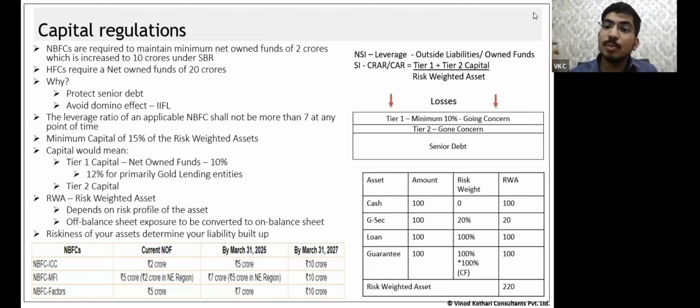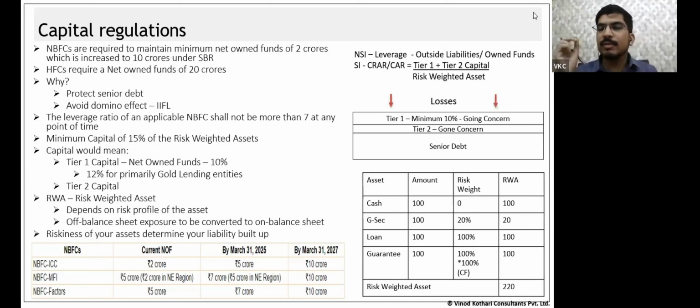However, then these losses pour down to tier 2. You will see when we discuss the definition, tier 2 capital is somewhat like a subordinated debt. It means it's like a debt instrument only, but it's superior. It will absorb losses before senior debt. If your losses pour down to tier 2, it's called gone concern. It means now the entity is actually going to be finished up. It's only liquidation, and there are losses. So our target is always that the losses should be contained in tier 1 only. The day they cross to tier 2, it raises a question on the survivability of the business, because that's the time that your net worth becomes negative. Okay, I hope that's clear.